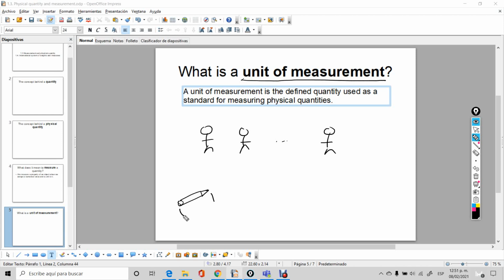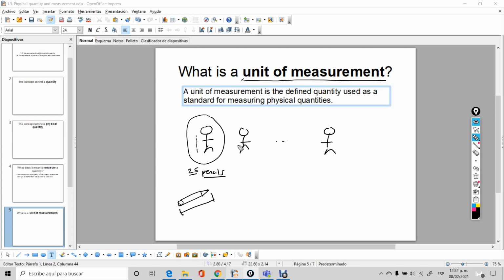That this is my standard, that when I go about the process of measuring the height of the people, I'm gonna put the pencil as many times as possible, like up until the head, like one pencil, two pencils, three pencils, four pencils, etc. And then I'm gonna express the height of this particular person in units of pencils. I would have to say this person has a height of, let's say, 25 pencils. So 25 is my numerical value, and pencil is my unit of measurement, because that's the standard that I'm using to measure the height of this person.